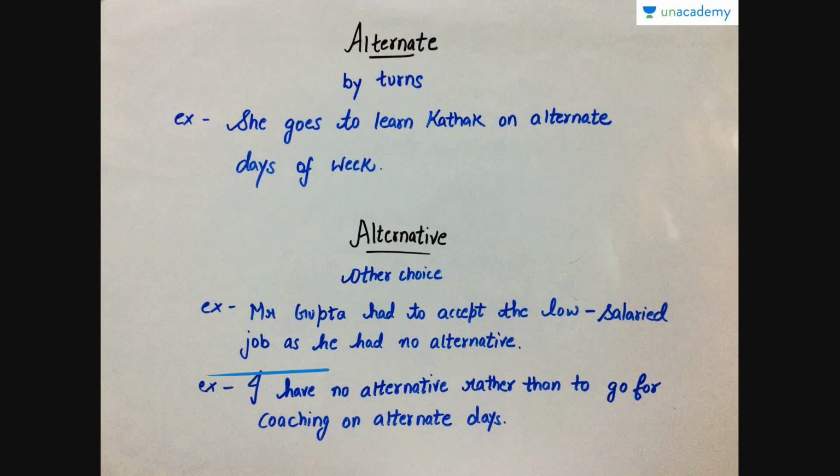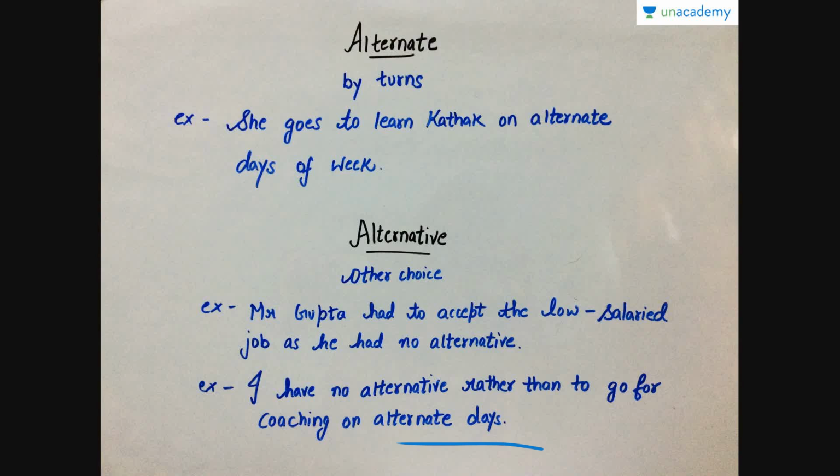And the next example, including both the words: I have no alternative rather than to go for coaching on alternate days. That means I have no choice. Here, alternative means choice, rather than to go for my tuitions on alternate days. That is, by turns, skipping one day in between. So this is known as alternate days.